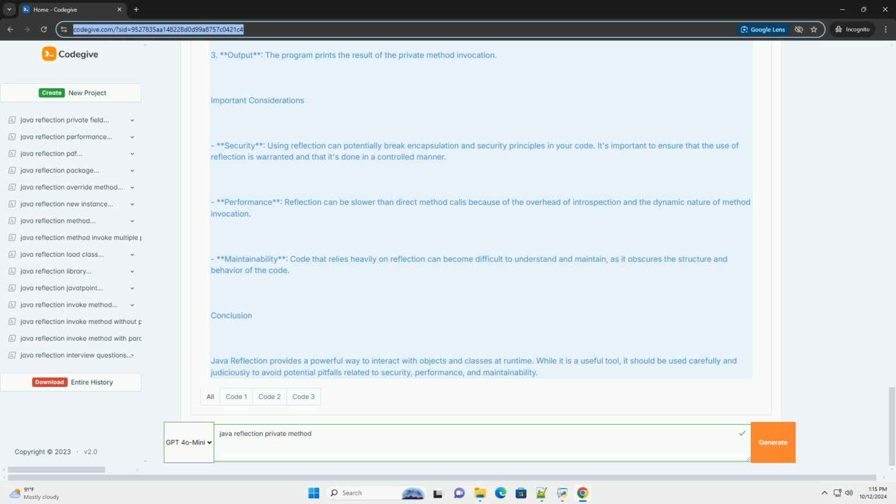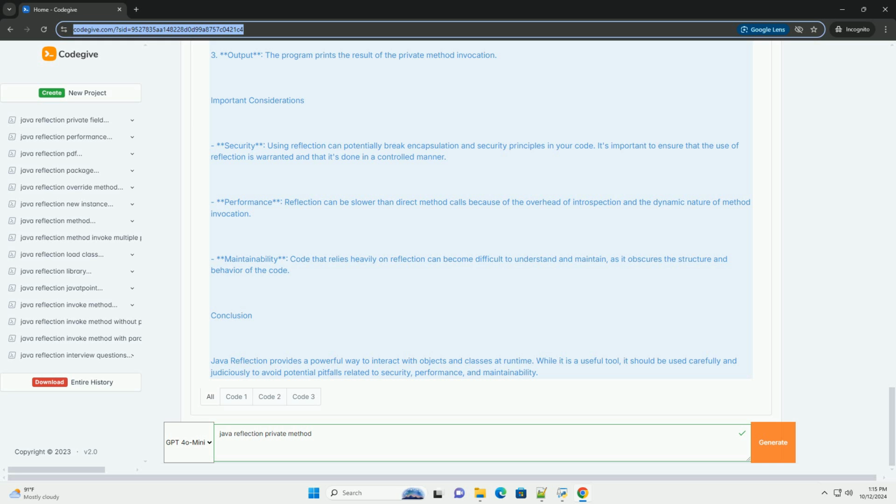Get class object. We obtain the class object of ExampleClass using ExampleClass.class. GetDeclaredMethod. We retrieve the private method secretMethod using getDeclaredMethod, passing in the method name and the parameter types. SetAccessible. We call setAccessible(true) on the method object to bypass the access control checks. Invoke the method. We create an instance of ExampleClass, and then invoke the private method using invoke, passing the instance and the required parameters. 3. Output. The program prints the result of the private method invocation.